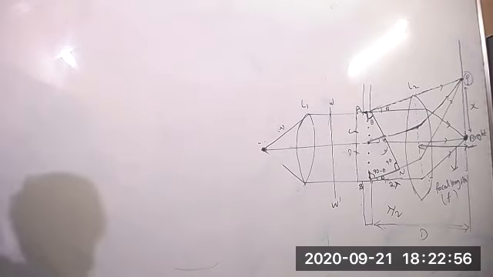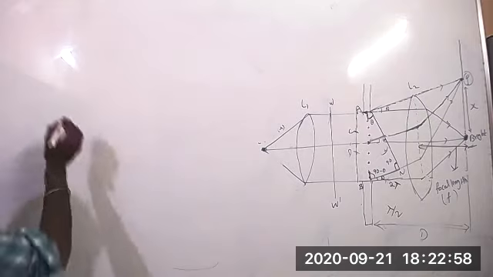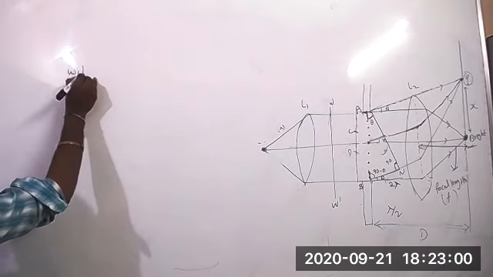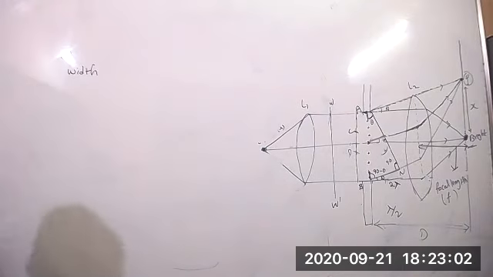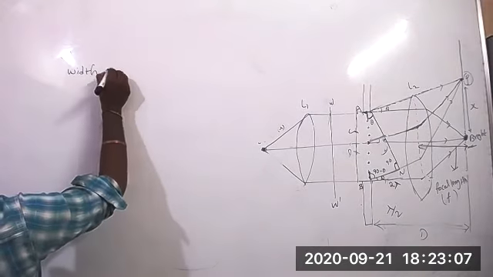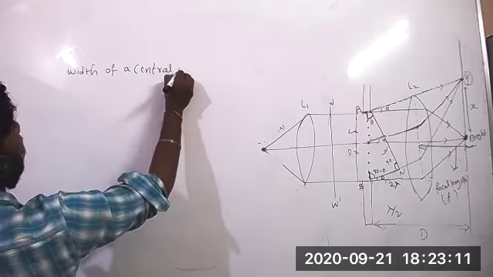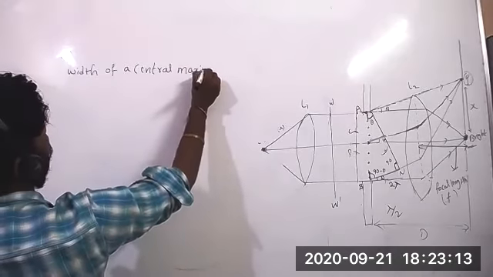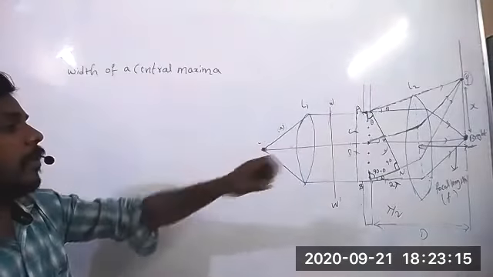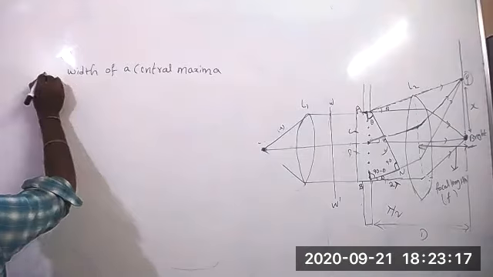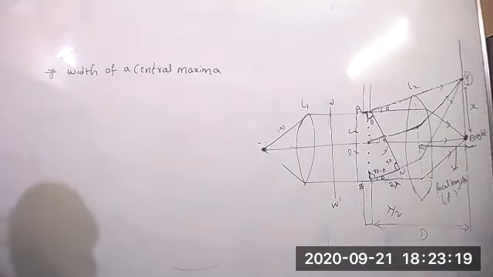Let's see now. We are going to calculate the width of a central maxima. We got the central maxima. What is the width of the central maxima? Just one formula we will get here.